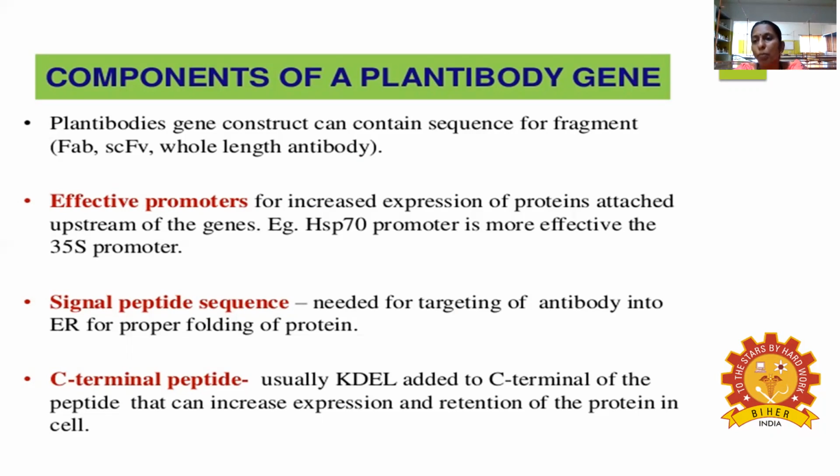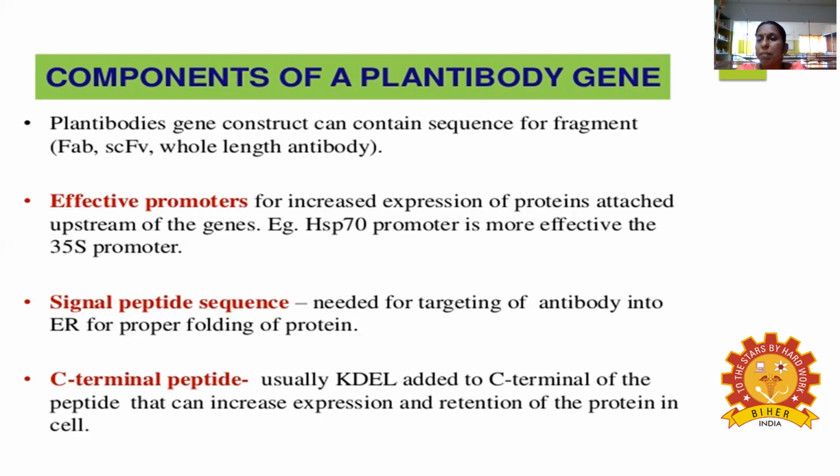Example, heat shock proteins, we call them chaperones. So for the heat shock proteins, the 35S promoter is more effective. The 35S promoter is used. So with the promoter only, the gene undergoes transcription and then induces translation, which is carried out after that.